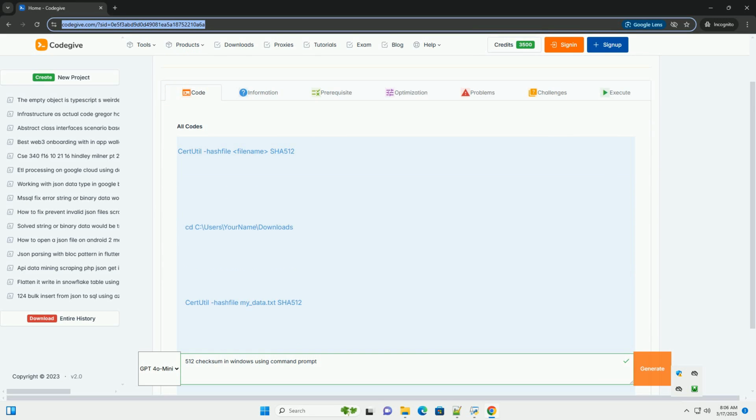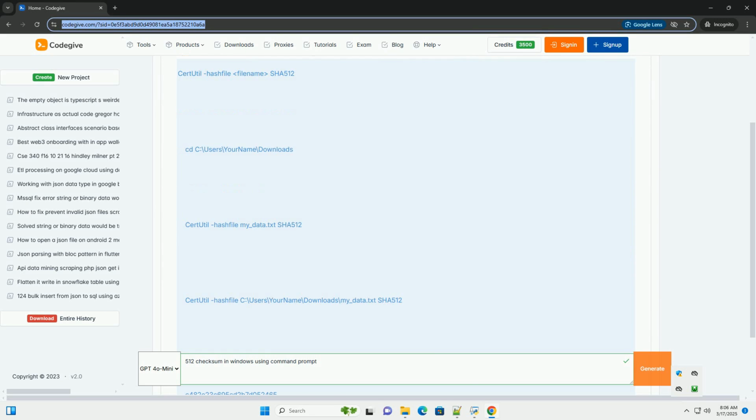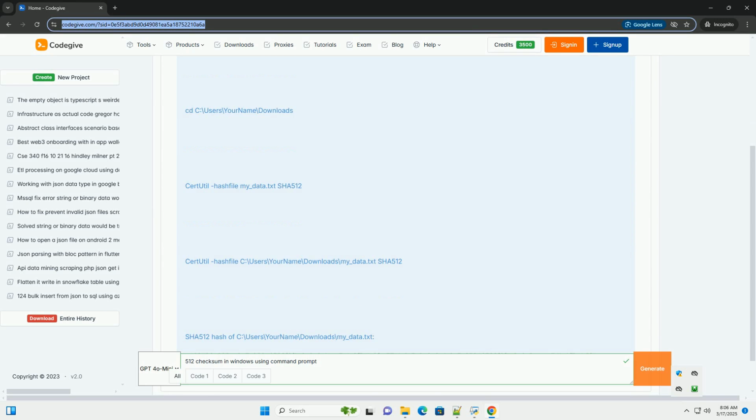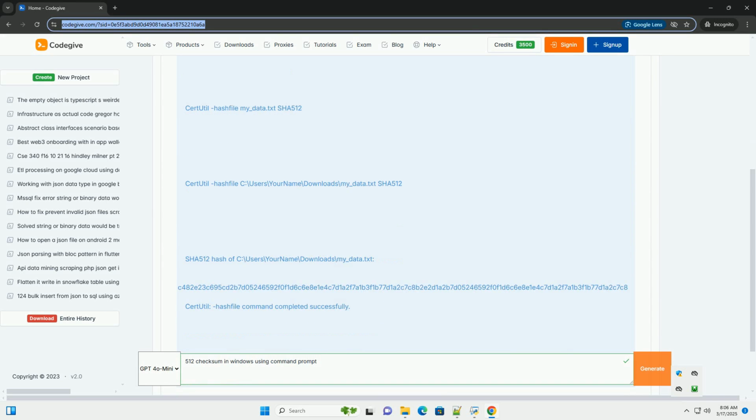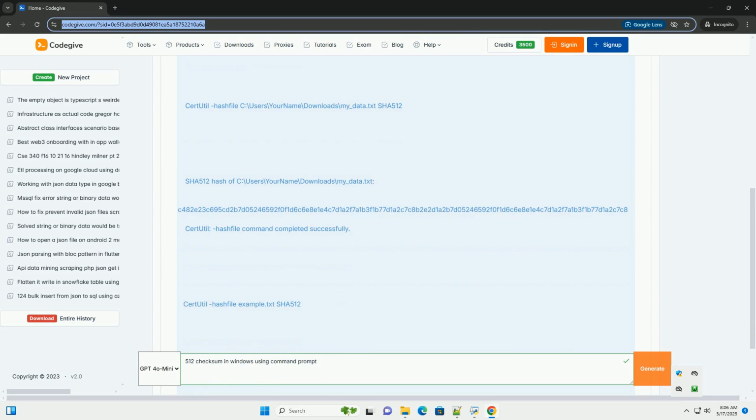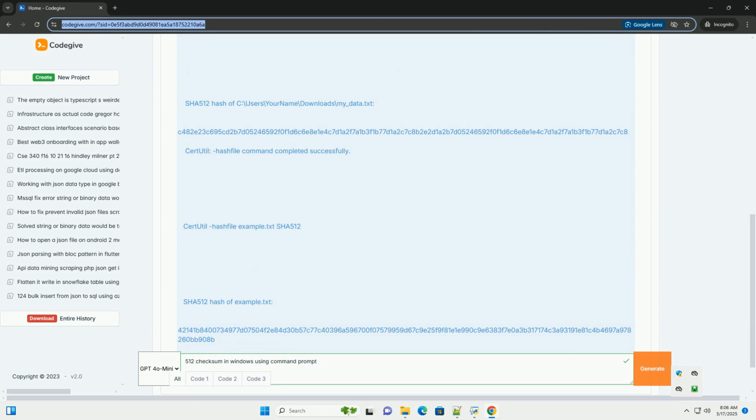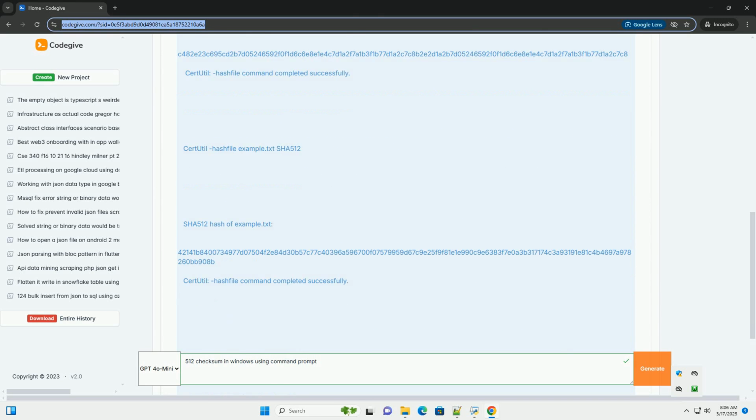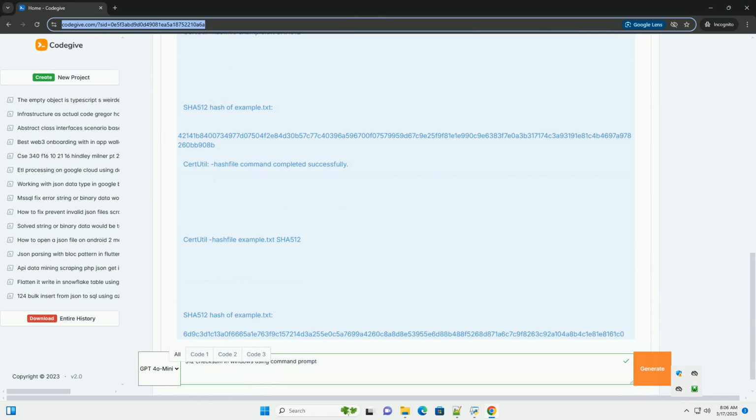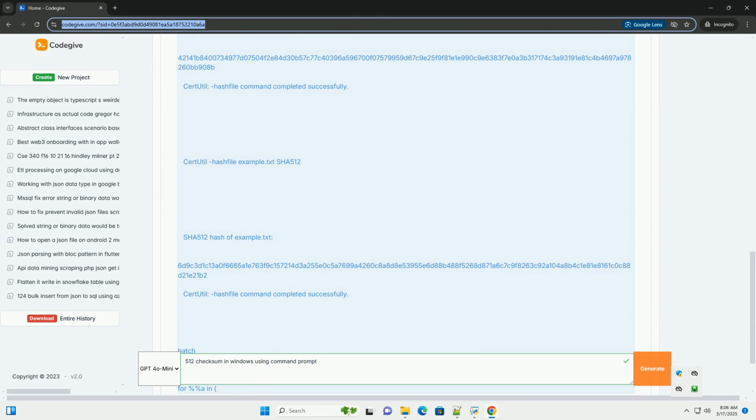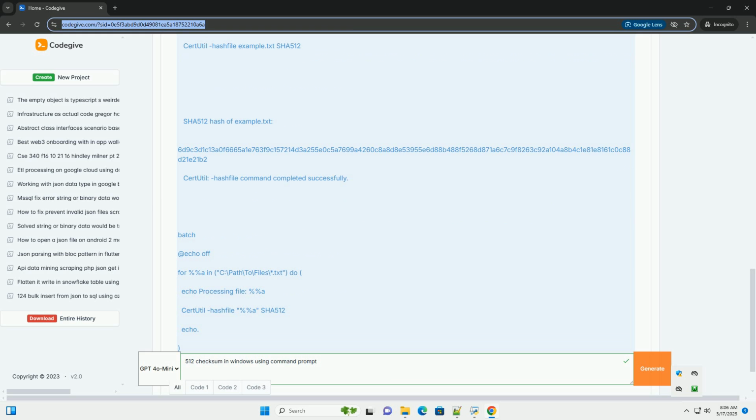Understanding and calculating SHA-512 checksums in Windows command prompt. This tutorial provides a comprehensive guide on calculating SHA-512 checksums of files in Windows using the command prompt. It will cover the basics of cryptographic hashing, the specifics of SHA-512, practical applications, and detailed instructions on how to use the certutil command line utility to generate and verify SHA-512 checksums.